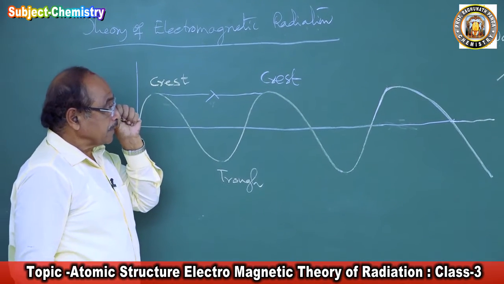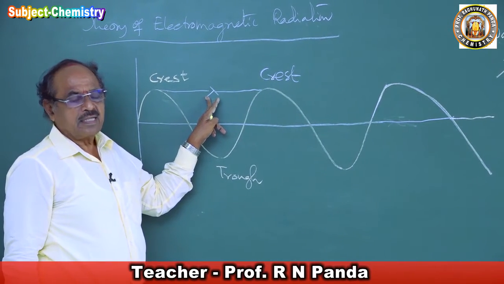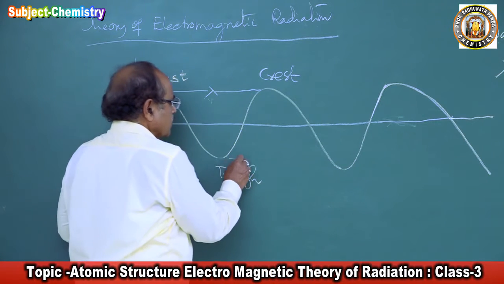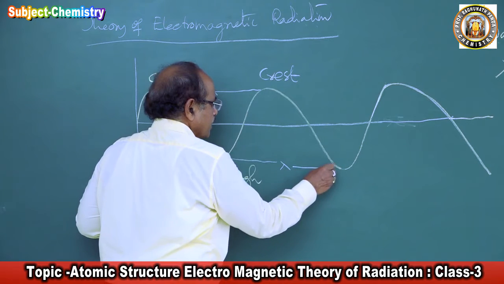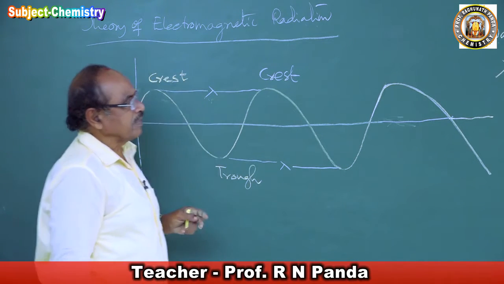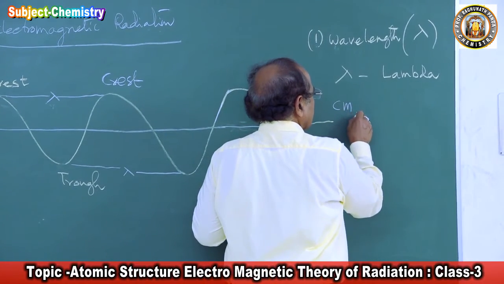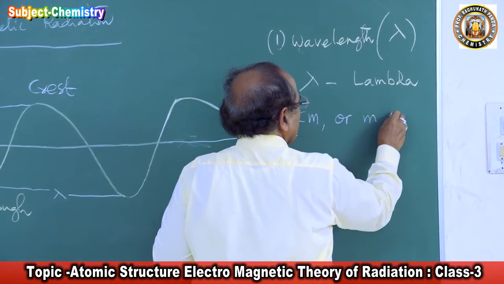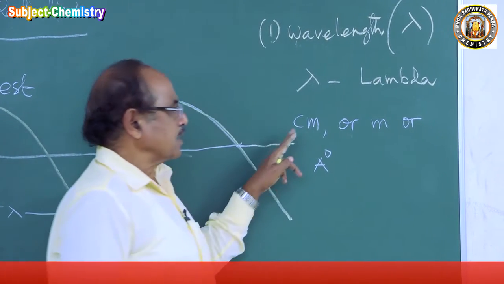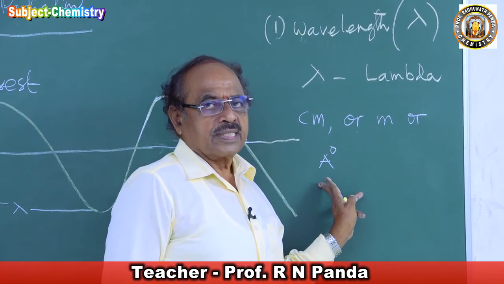Wavelength is the distance between two successive crests or two successive troughs. That is called wavelength, and this wavelength is measured in centimeter or meter or in angstrom unit.